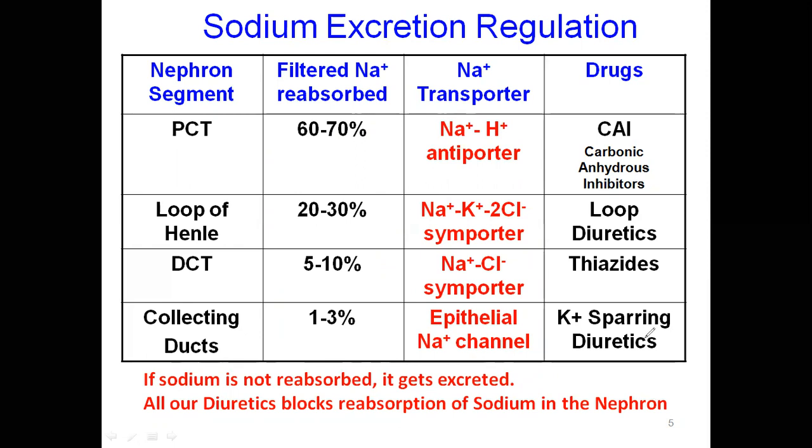This chart tells how sodium is reabsorbed, by which pump, and which drugs act where.